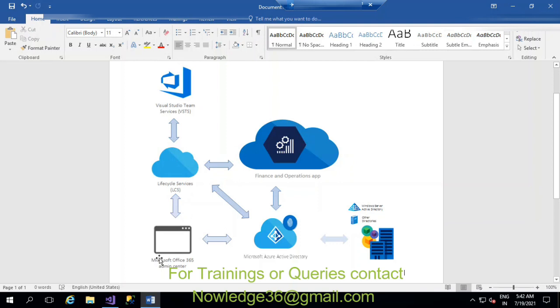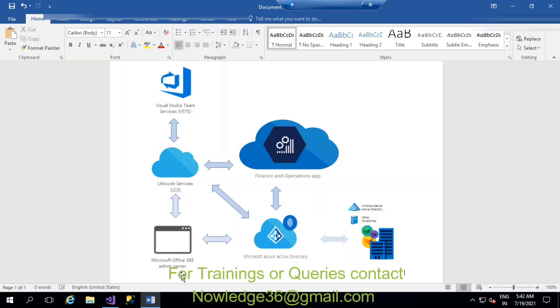Coming to the Microsoft Office 365 Admin Center, you can see the configuration settings and the subscription related information. Everything related to that you will see in Microsoft Office 365.